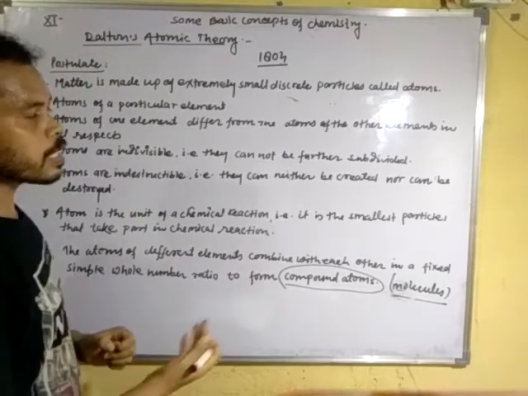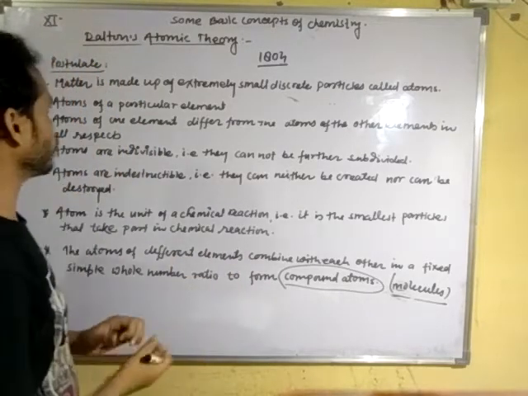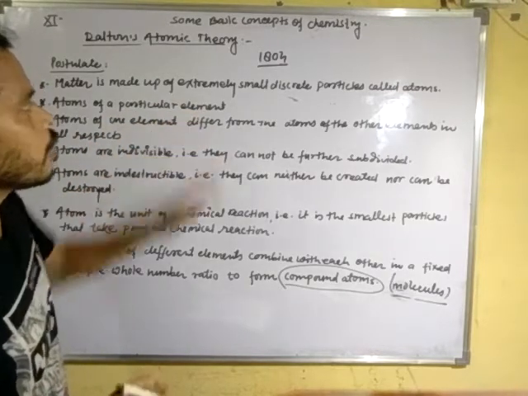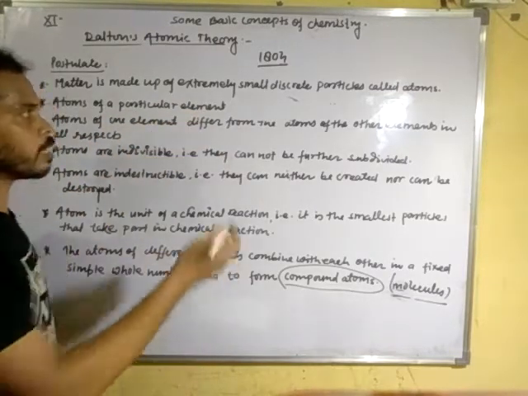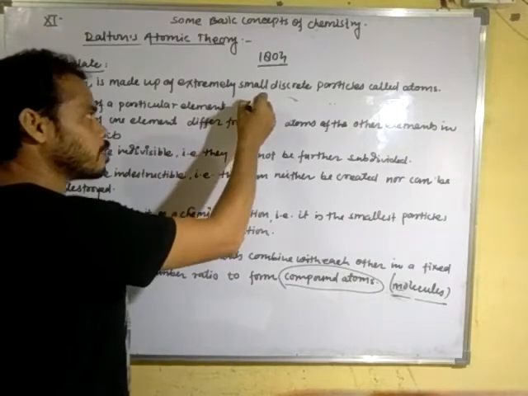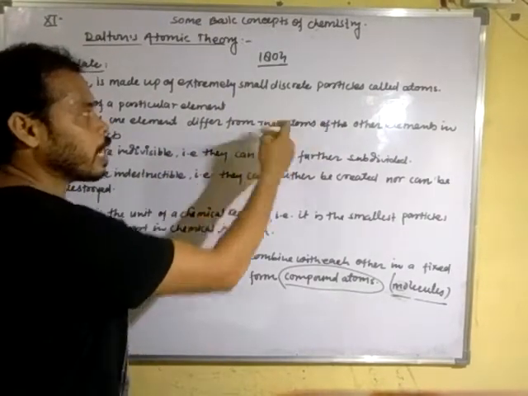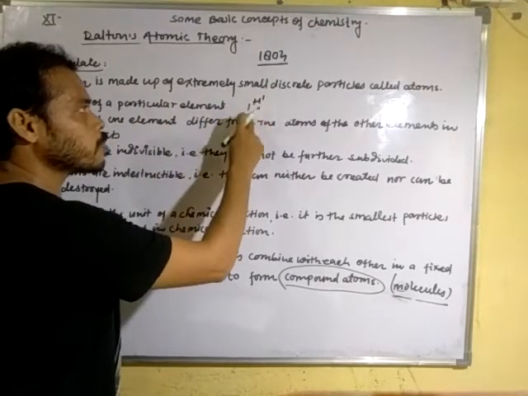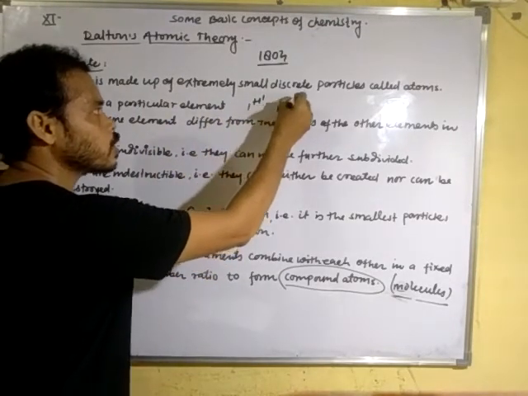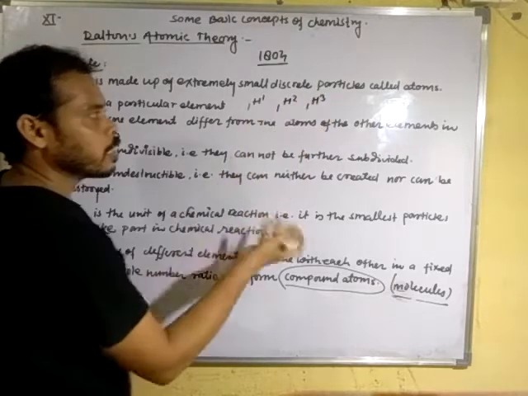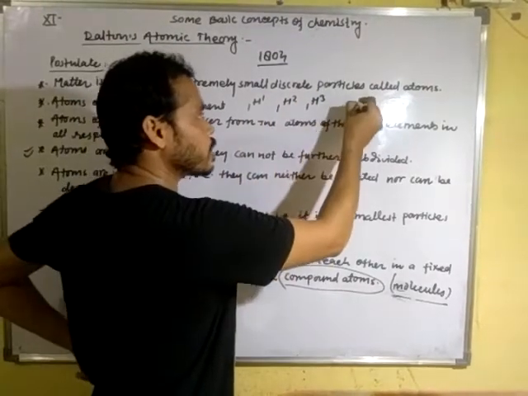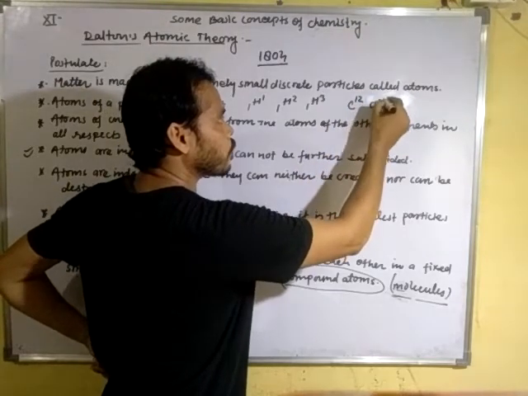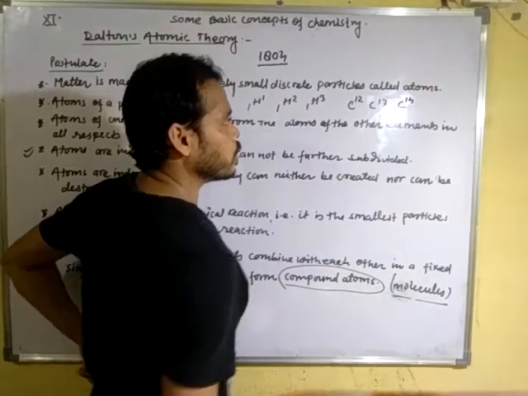After the discovery of isotopes, it was found that atoms of a particular element differ in mass. For example, hydrogen has three isotopes: 1H1, 1H2 and 1H3. Like this, carbon has three isotopes: carbon 12, carbon 13 and carbon 14.